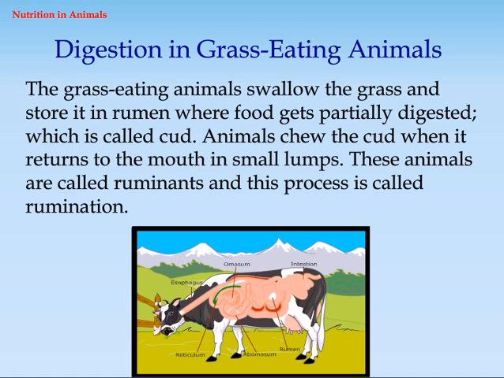Digestion in grass-eating animals. The grass-eating animals swallow the grass and store it in the rumen where the food gets partially digested, which is called cud. Animals chew the cud when it returns to the mouth in small lumps. These animals are called ruminants and this process is called rumination.